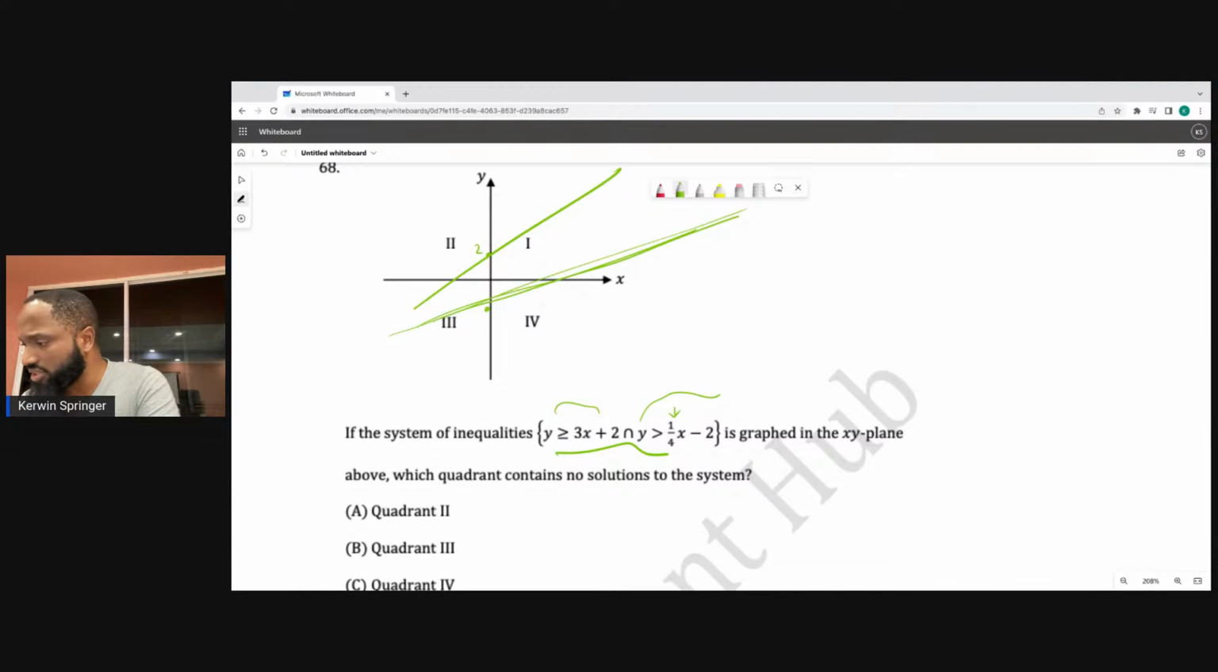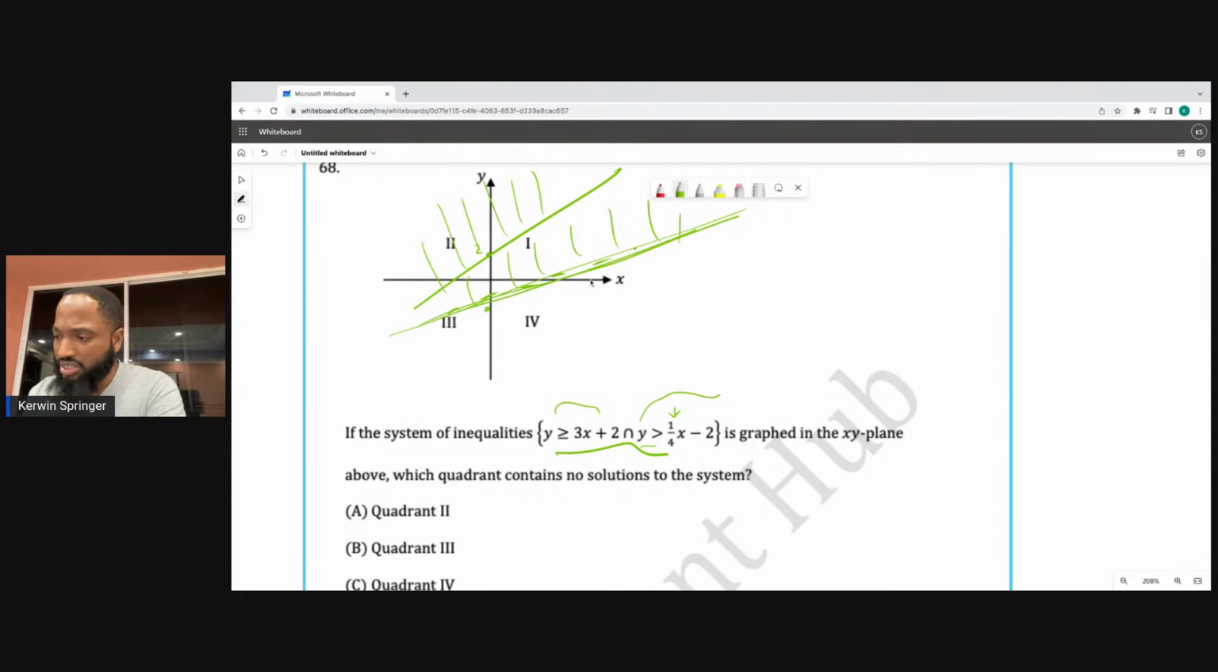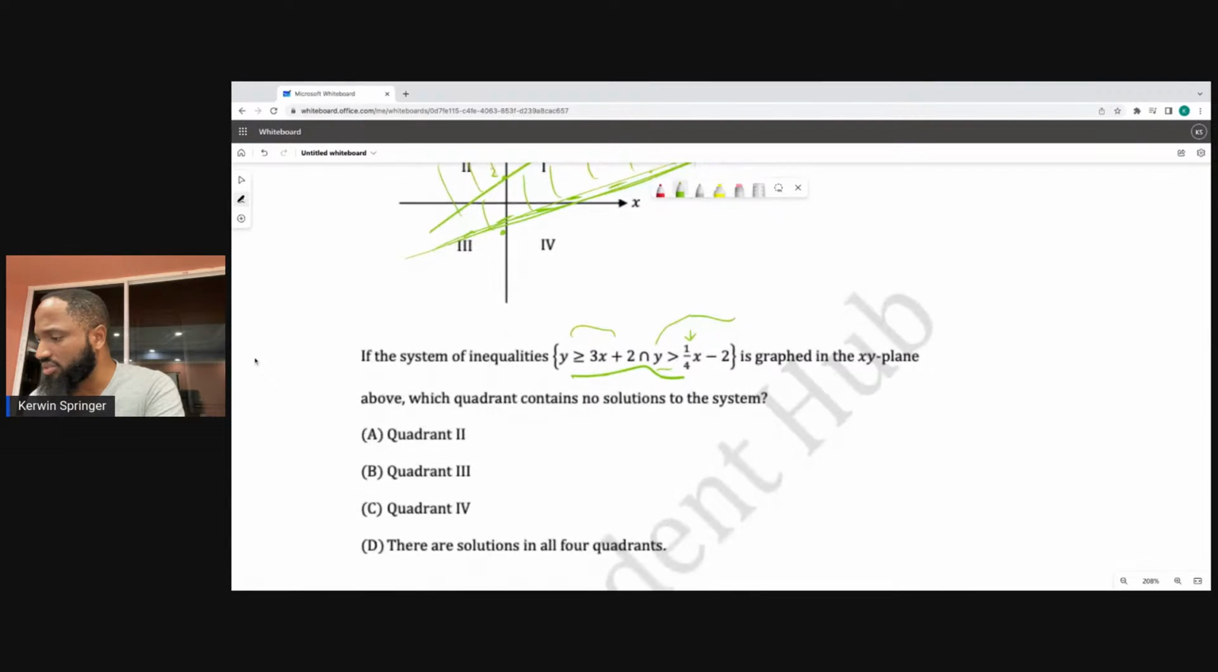Which quadrant contains no solution to the system? So you want it greater than or equal to this, so it could be above this, and y could be greater than this but not equal to it. Wait, now all quadrants have a solution to this one. What's the answer to 68? Which quadrant contains no solution to the system?